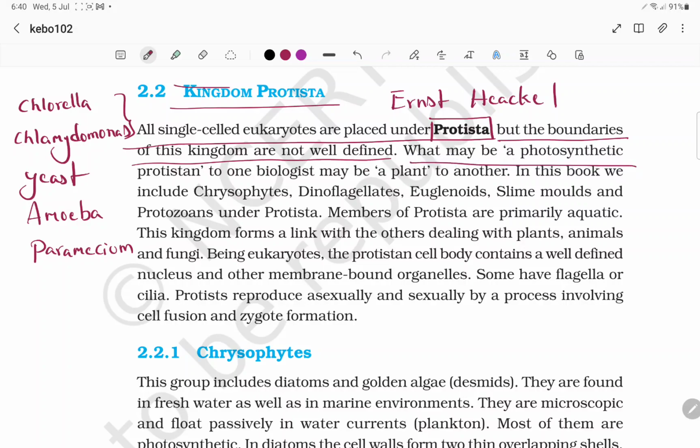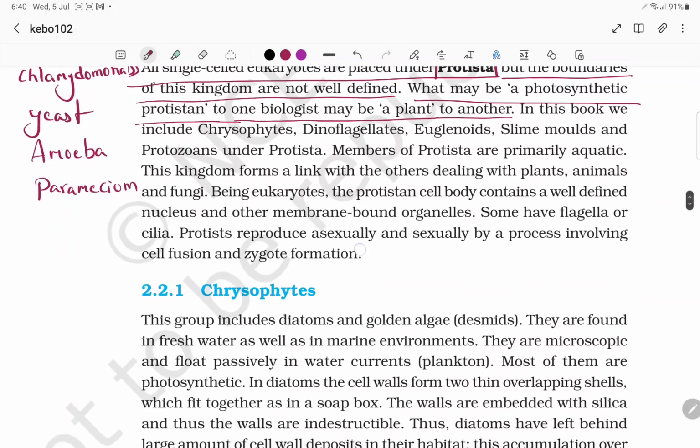What may be a photosynthetic protist to one biologist may be a plant to another, like chlorella and chlamydomonas.